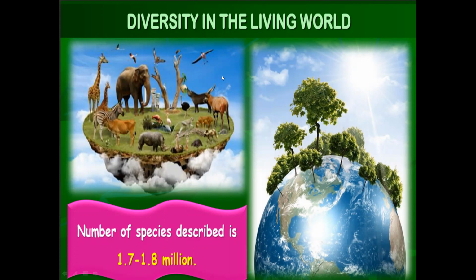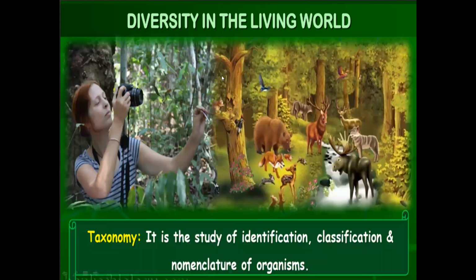So next is taxonomy. Taxonomy is the study of identification, classification, and nomenclature. Identification means this is the study of organisms where they will identify the organism. Once identified, they will classify it into different groups.